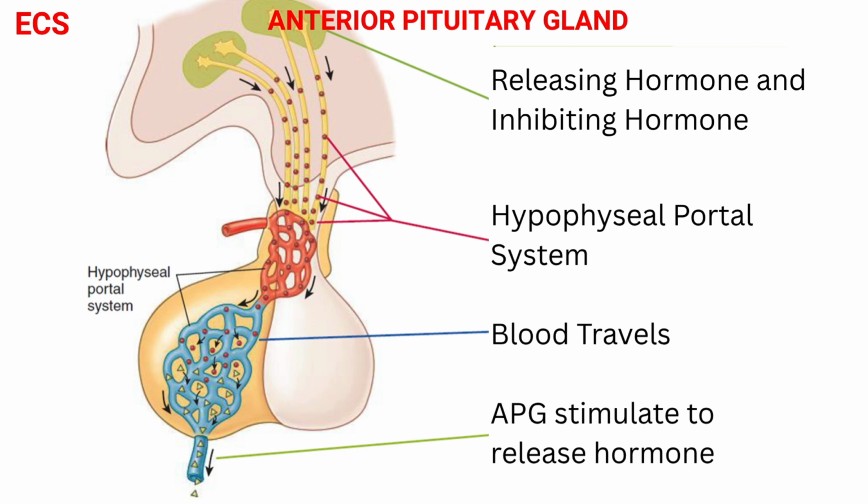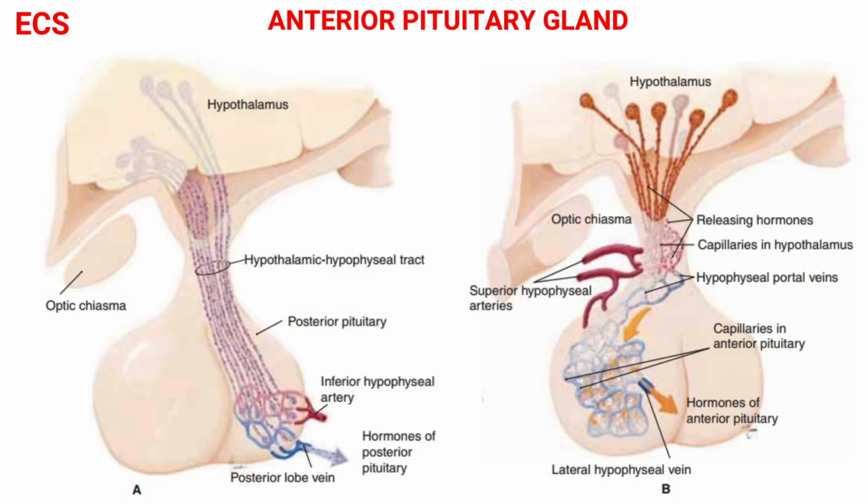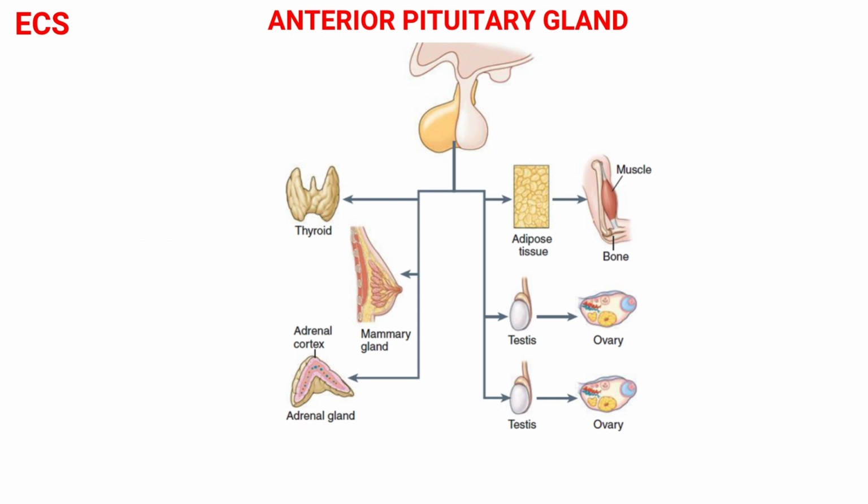The primary and secondary capillary plexus, along with the hypophyseal portal veins, are the structures that comprise the hypophyseal portal system. Via this system, releasing and inhibiting hormones from the ventral hypothalamus circulate to the anterior pituitary and regulate its hormone secretion. Releasing hormones stimulate synthesis and secretion of one or several hormones at the anterior lobe, while inhibiting hormones prevent this from occurring. Numerous hormones of the anterior pituitary, which are all proteins, regulate the activity of other endocrine glands.